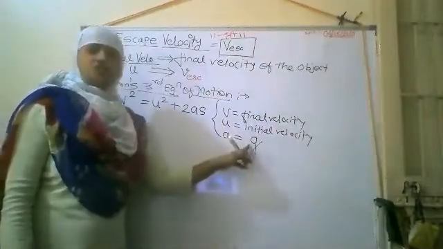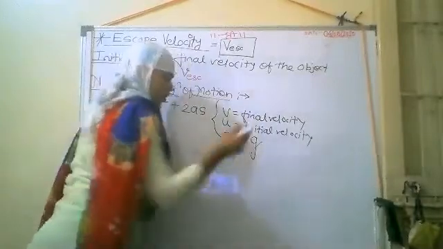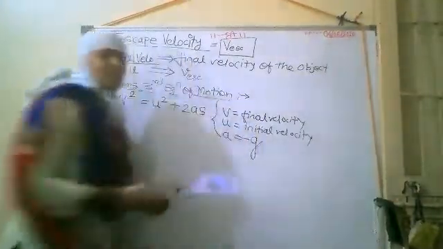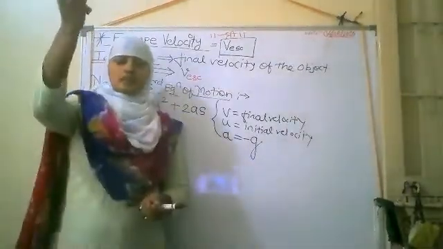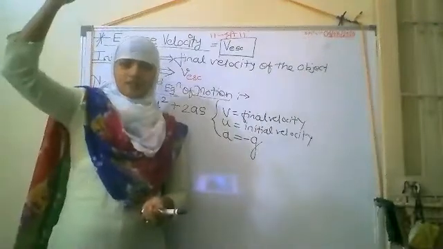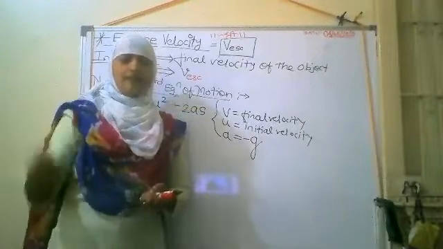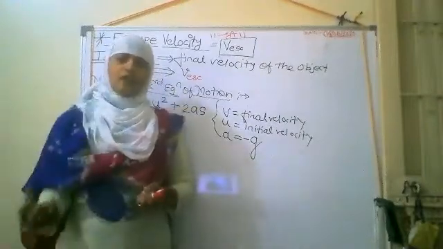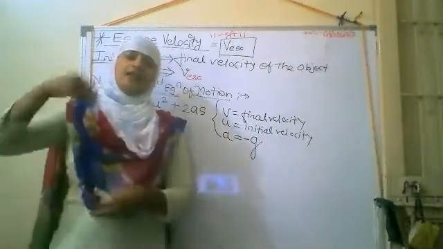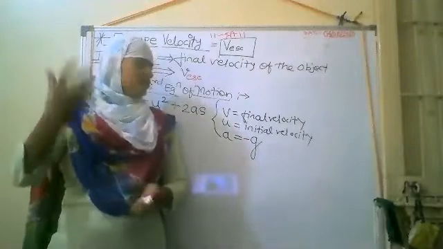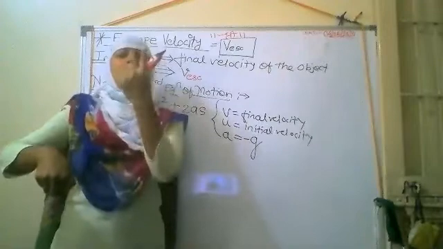But not only g, instead we are taking minus g here. Why do we take minus? Because the object is traveling in the opposite direction and the gravitational force is acting downside. The gravitational force is acting downward, and due to that the object tries to be pulled towards the downside, while the object's velocity is in the opposite direction.